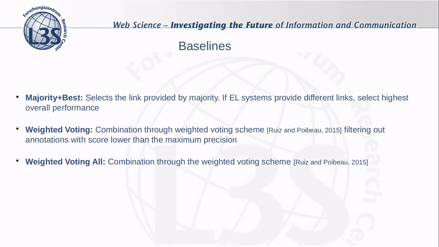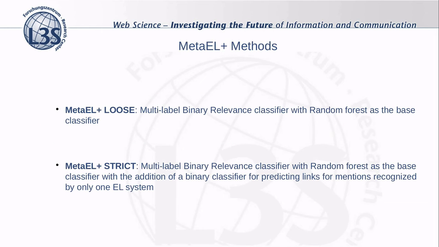We have a weighted voting scheme as well, in which the annotations are combined through the weighted voting scheme described in Ruiz and Poibeau. But if the score is lower than the maximum precision for all the annotators on the ranking corpus, the annotation is not considered. And finally, the weighted voting all, in which the annotations are combined through the weighted voting scheme described above, but in this case, we don't filter out annotations with a score lower than the maximum precision for all mentions.